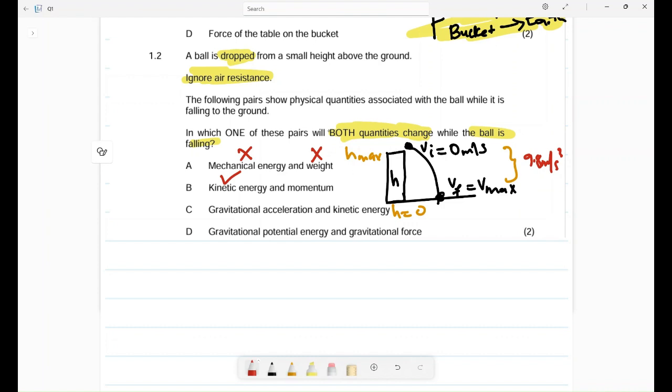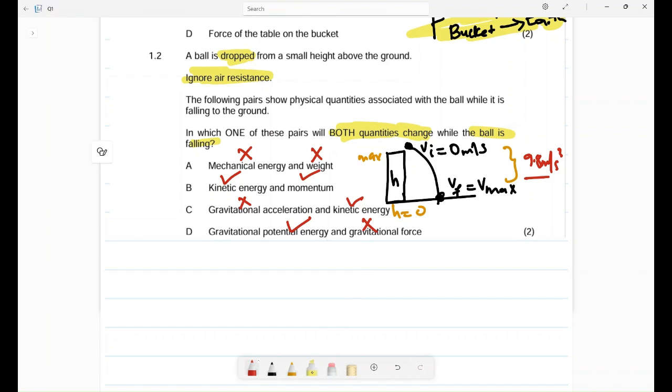Momentum, P equals mv, has velocity, so it will change. Gravitational acceleration is constant, 9.8, it won't change. Gravitational potential energy, EP, will change because the height will change. But the force of gravity will not change.